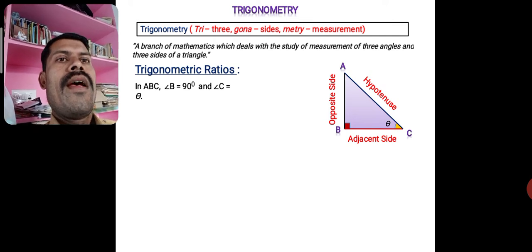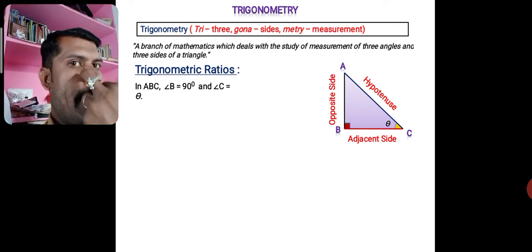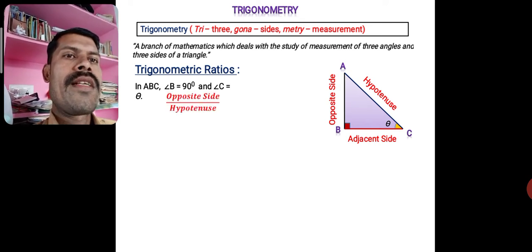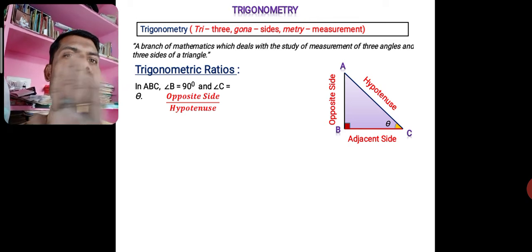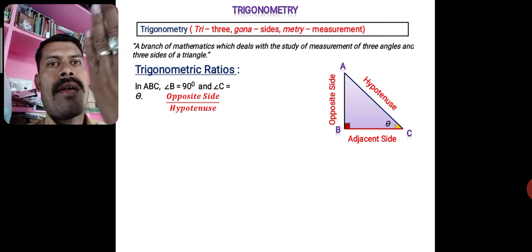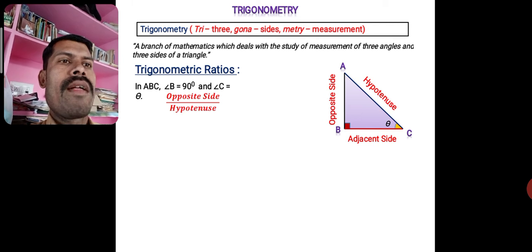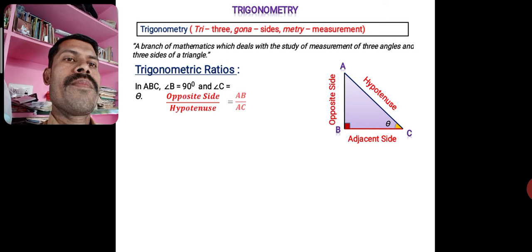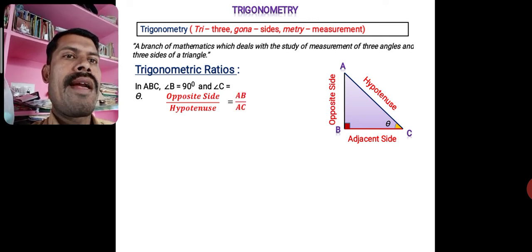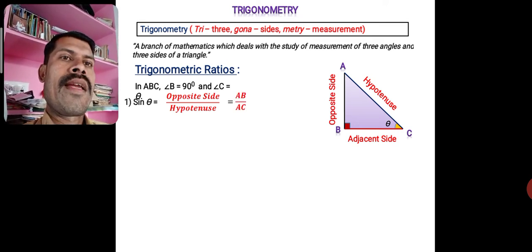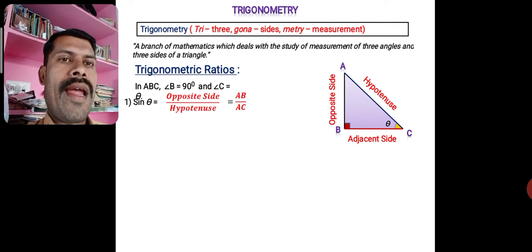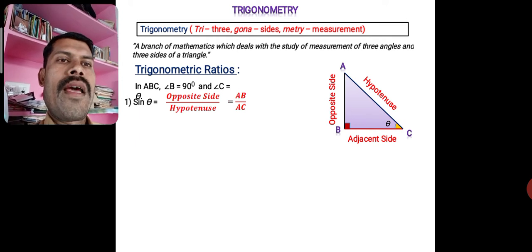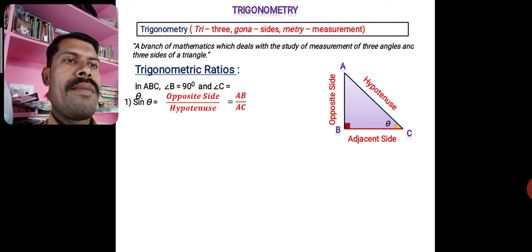Observe carefully. I am taking the ratios of the sides of this right angle triangle, that is opposite side by hypotenuse. It is one of the ratios. First ratio is opposite side to the hypotenuse. Therefore, with respect to this triangle, this is AB by AC. So this ratio is treated as sine theta, sine of angle theta, which is defined as opposite side by hypotenuse, that is AB by AC.